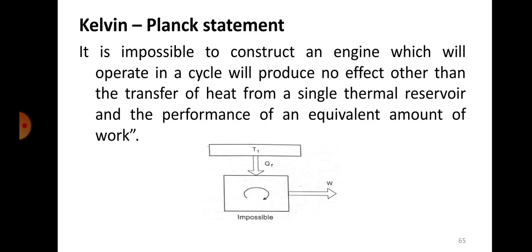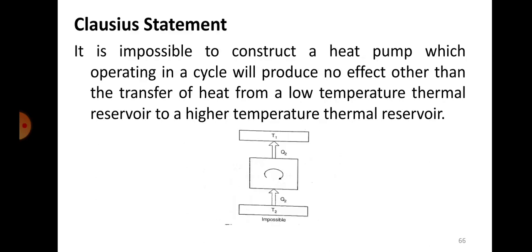You cannot produce an engine which is 100% efficient. That is impossible. I hope you understand. As you all know, none of the engines we have are 100% efficient. It cannot be, as per the Kelvin-Planck statement. You cannot make any engine where you take some amount of input and convert that into work at 100%.